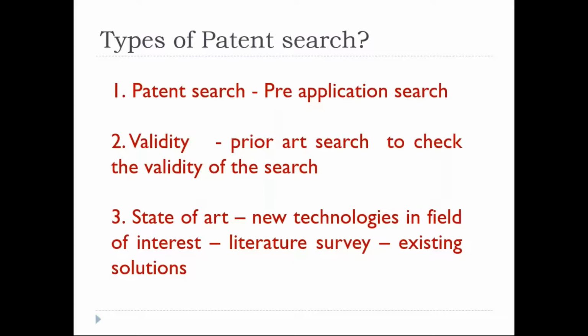Maybe the last 20 years or last 10 years. Likewise, we can segregate, or even use a fixed time. If you know the invention was filed in the year 1983, obviously it is going to expire in the year 2003. But how the variants are a part of it can also be assessed. It is a very simple validity search to understand whether the technology is in live stage or expired. That's it. Next one, state of art search.